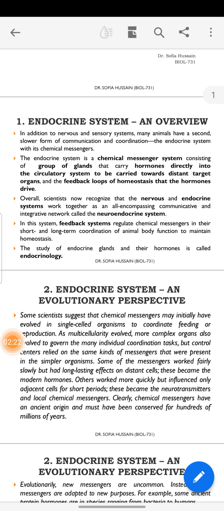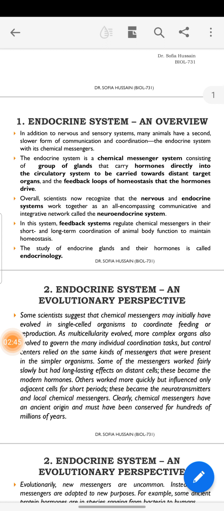Overall, scientists now recognize that the nervous and endocrine systems work together as an all-encompassing communicative and integrative network called the neuroendocrine system. When the nervous system and endocrine system work together, it is called the neuroendocrine system.